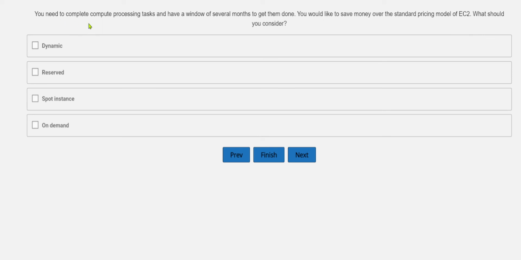You need to complete a compute processing task and have a window of several months to get it done. You would like to save money over the standard pricing model of EC2. What should you consider? Dynamic, reserved, spot instance, or on demand? If you want to complete a processing task and have a window of several months, and you would like to save money over the standard pricing model of EC2, you would definitely go for a spot instance as the correct option over here.